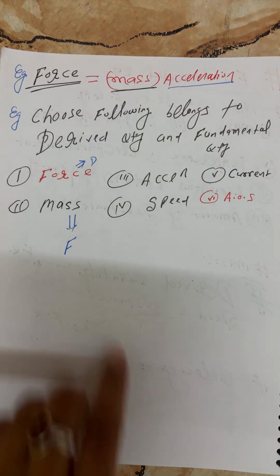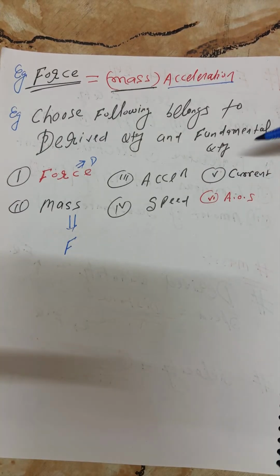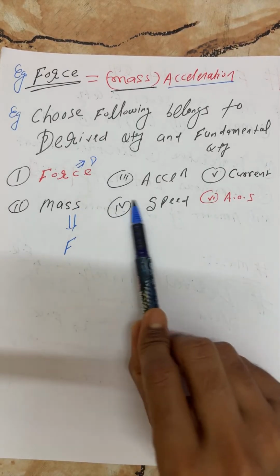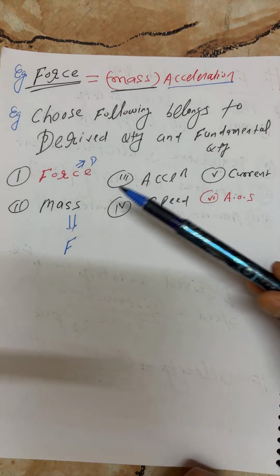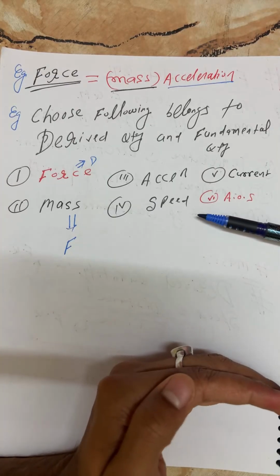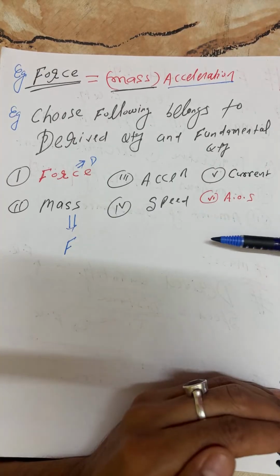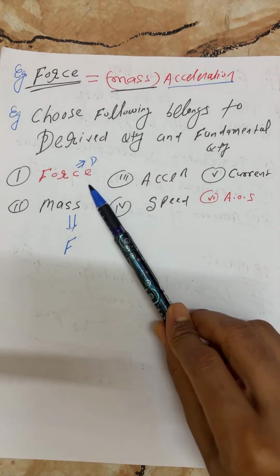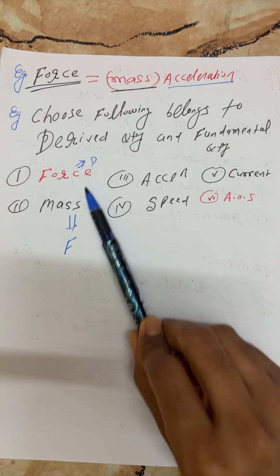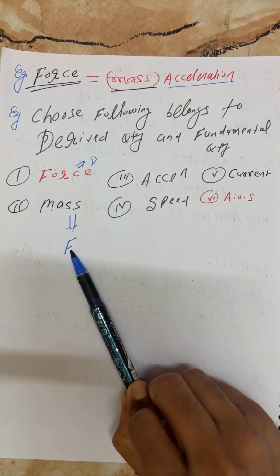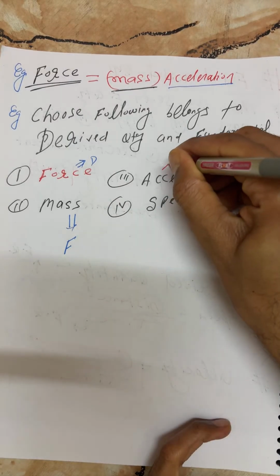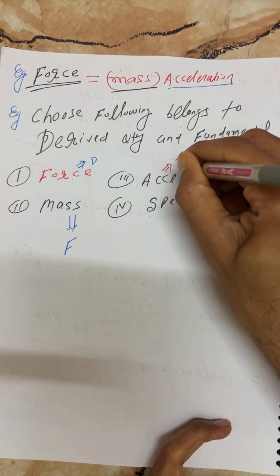Repeat, sir. Okay. Students, if you understood as I explained, there are the following quantities. You have to comment which one belongs to the fundamental quantity and which one belongs to the derived quantity. Force, as I explained, is a derived quantity. Mass is a fundamental quantity. Acceleration is again a derived quantity.